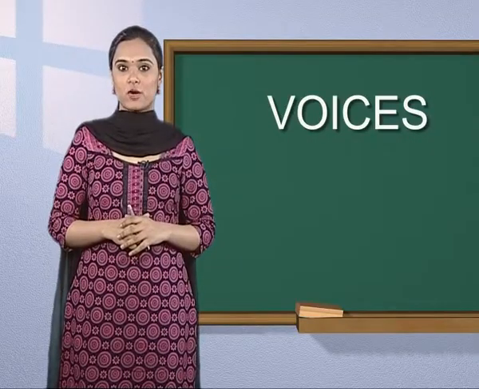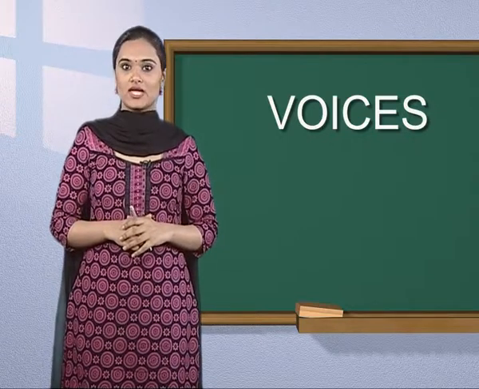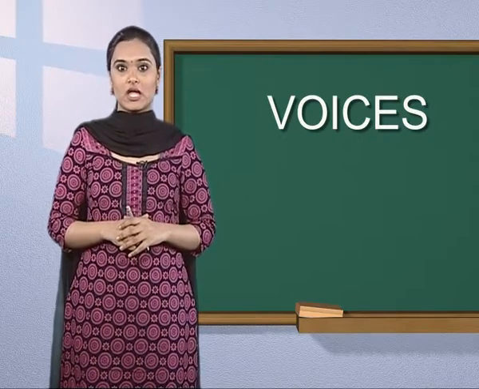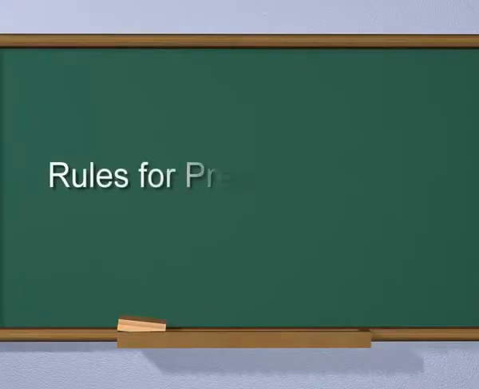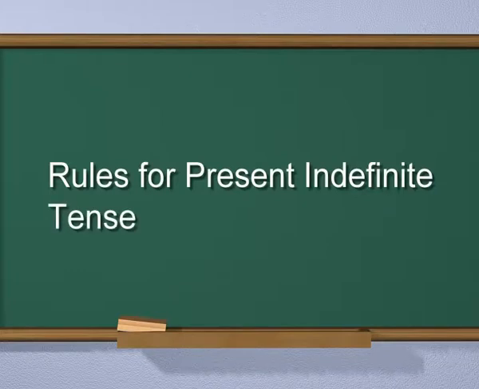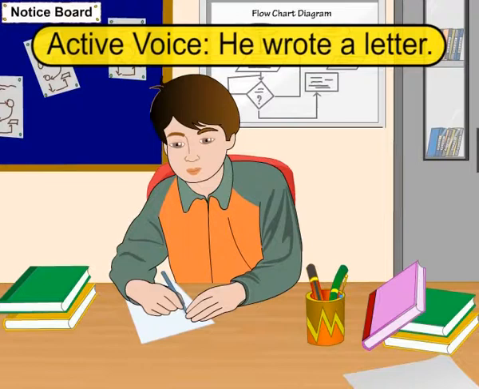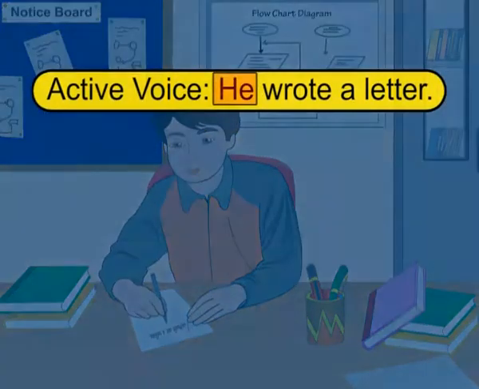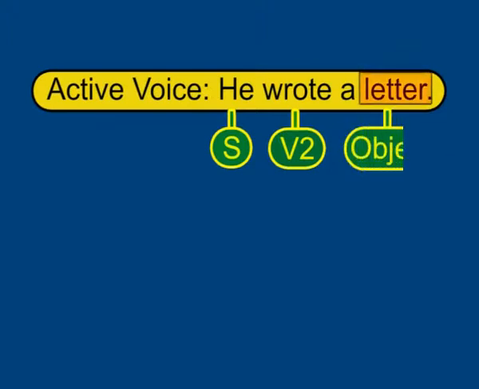The addition of a form of the auxiliary verb depends upon the tense of the active voice. In the last episode, you have read about the rules for present tense only. Now, look at the rules to change voice for the past tense. Rules for past indefinite tense. For affirmative sentence. Look at this sentence. Active voice. He wrote a letter. Subject plus second form of the verb plus object.